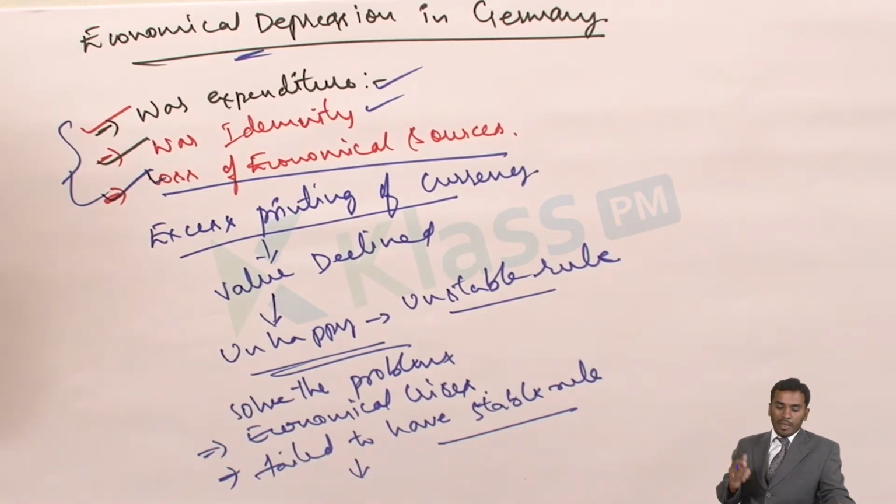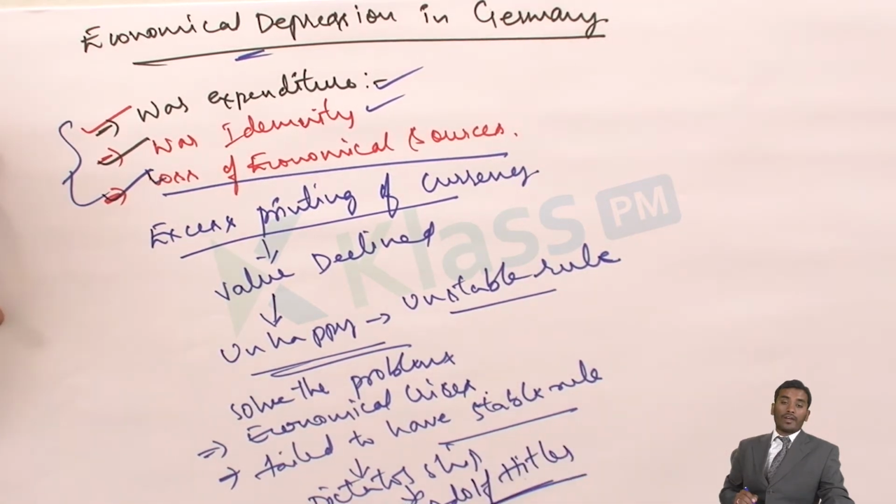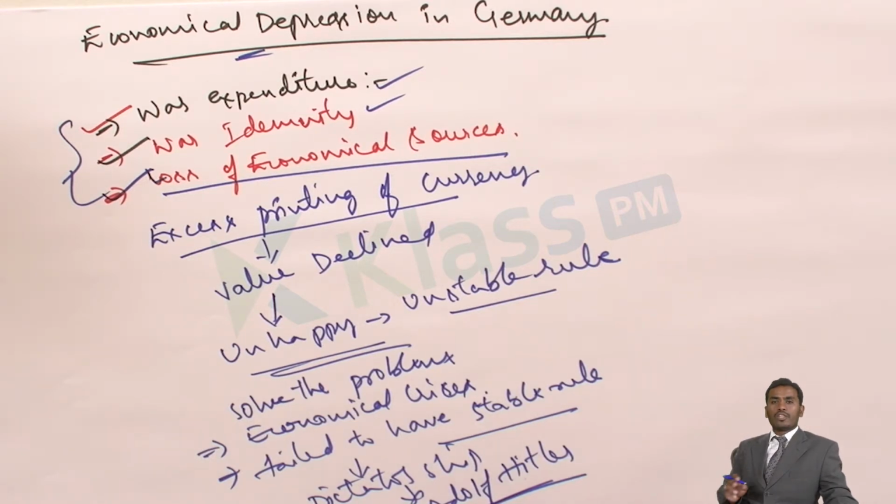All these factors made Germany give rise to a new type of ruling, none other than dictatorship, with the rise of Adolf Hitler. Adolf Hitler emerged as a leader, established a stable rule, controlled Germany, and led Germany into the consequences of a new war. How that happened, we will see in our upcoming topic, the rise of fascism and Nazism. We will not learn it in detail, just in brief, a short sketch.